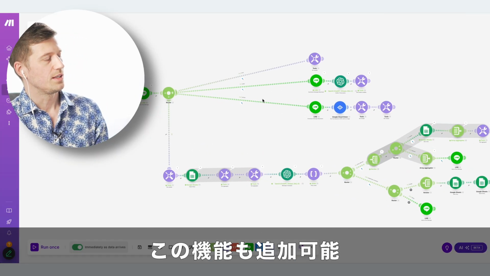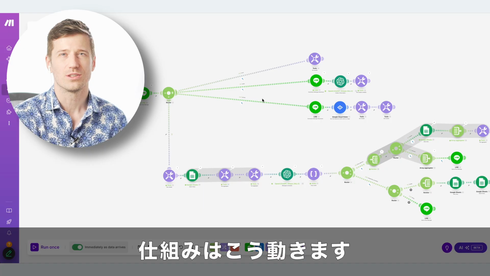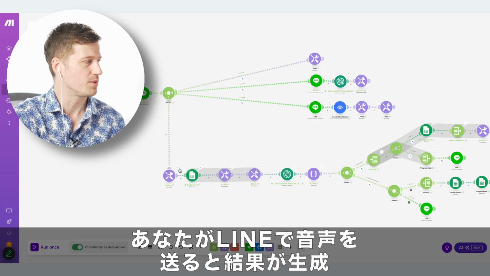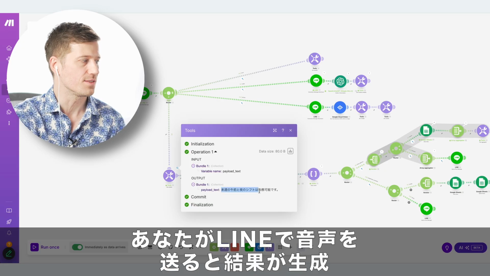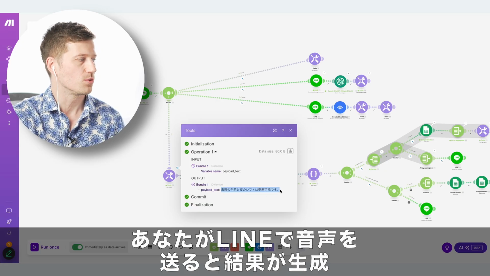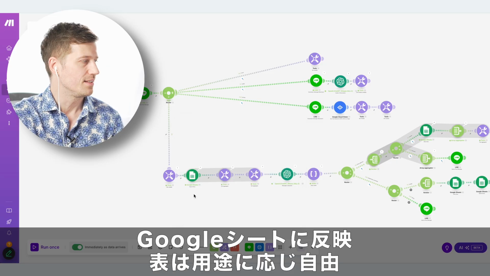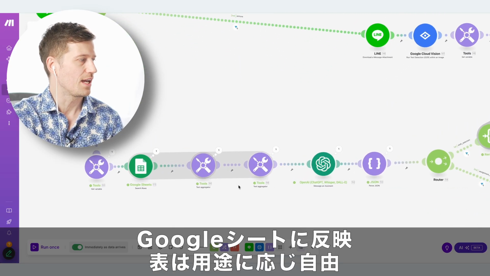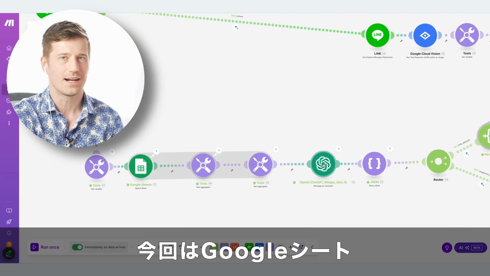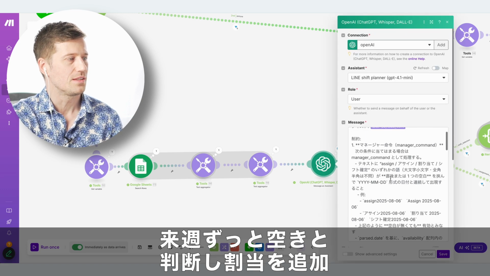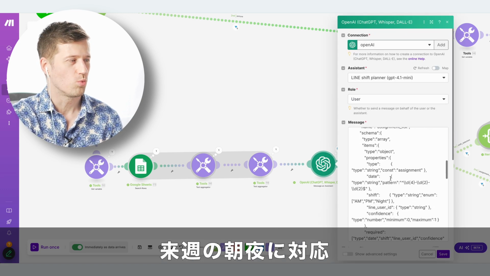So here it's a workflow on Make.com where the voice message in LINE is transcribed into a text. So we see here the latest text, for example, here. So your voice was transcribed into this text, and then that text is actually given to an AI assistant, and this AI assistant has a detailed instruction what to do.